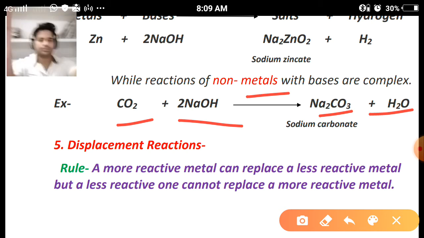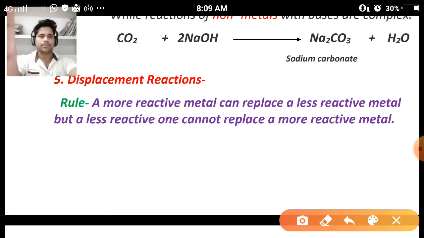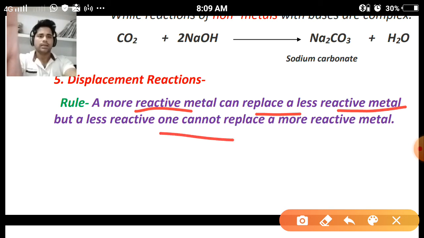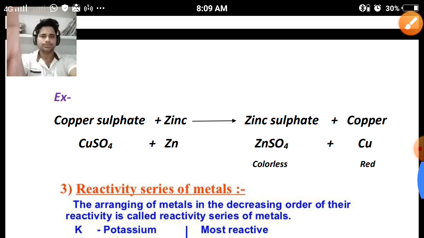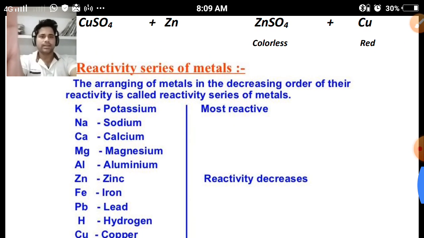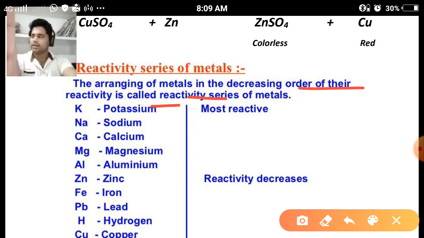The fifth chemical property: displacement reactions. A more reactive metal can replace a less reactive metal from its salt solution, but a less reactive metal cannot replace a more reactive metal from its salt solution. A rule is given. So a reactivity series is given here. What is the reactivity series? The arranging of metals in the decreasing order of their reactivity is called the reactivity series of metals.